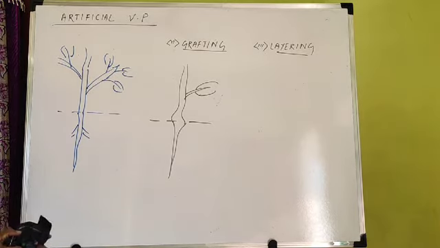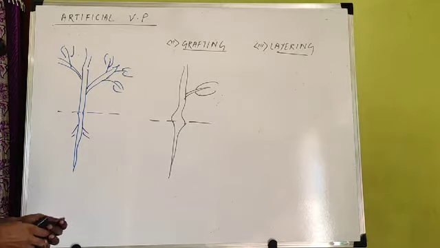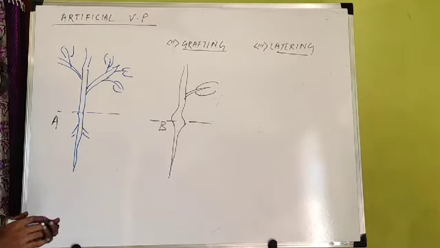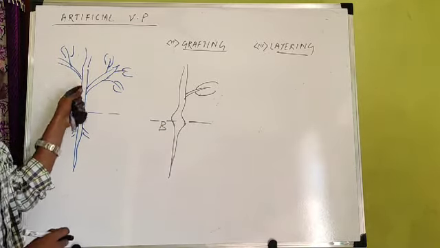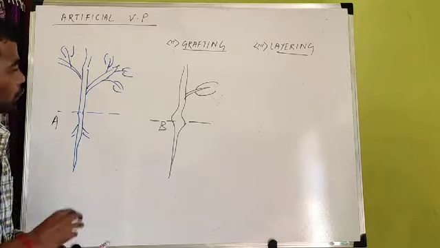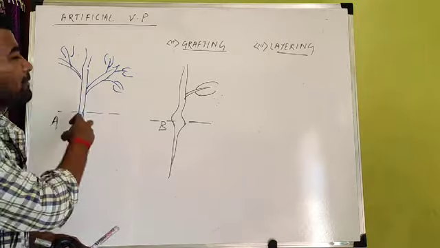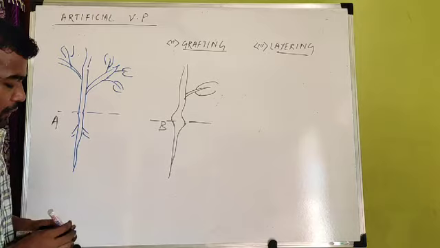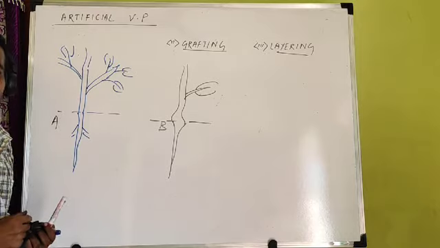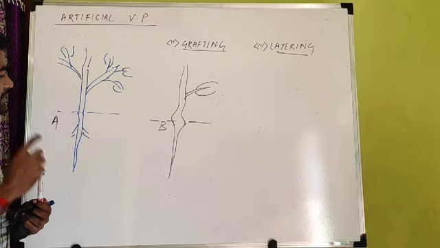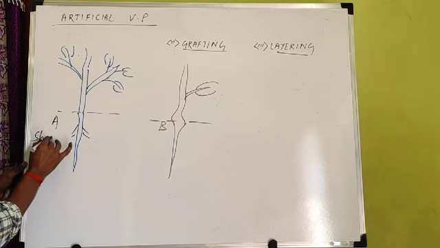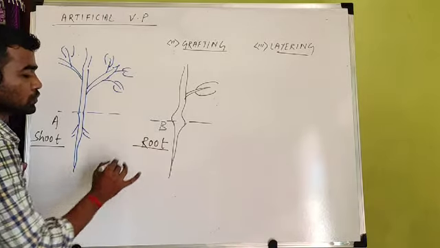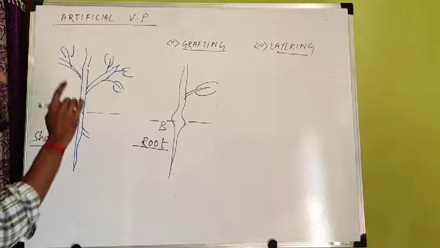So what happens in case of grafting? Two plants are there. This is plant A, this is plant B. We have to take part of plant A and join with part of plant B. We have to take a part from one plant and join with the other plant. In grafting, one plant's shoot is taken and another plant's root is taken. I want the shoot of this plant, and I want the root of this plant. You have to first choose which plant's root you have to take and which plant's shoot you have to take.